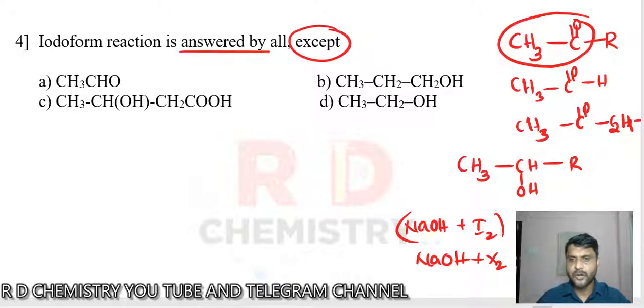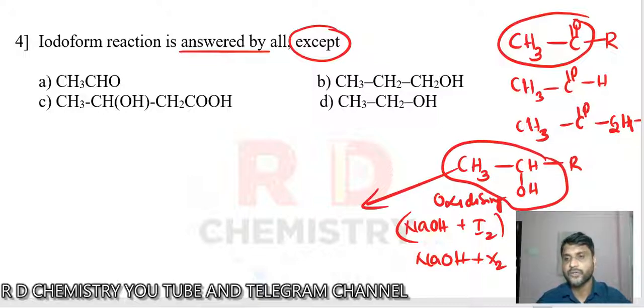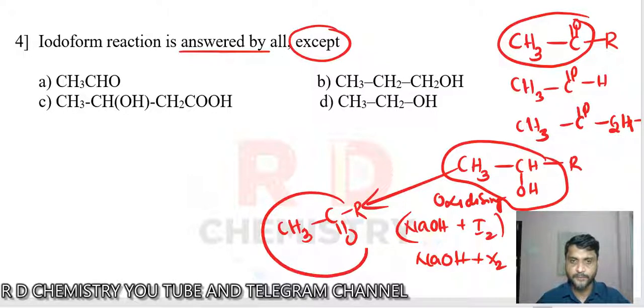Now, this is the oxidizing agent. Remember, this is the oxidizing agent. So what will happen now? If there is an alcohol of this type, it gets oxidized to give the corresponding aldehyde or ketone. So in this case, we are going to get CH3, then C double bond O and R. Remember this one. So an alcohol can also answer, or the aldehyde or ketone can also answer, provided the specific groups are there: a methyl ketone like this, or CH3CHOH should be there in case of an alcohol.